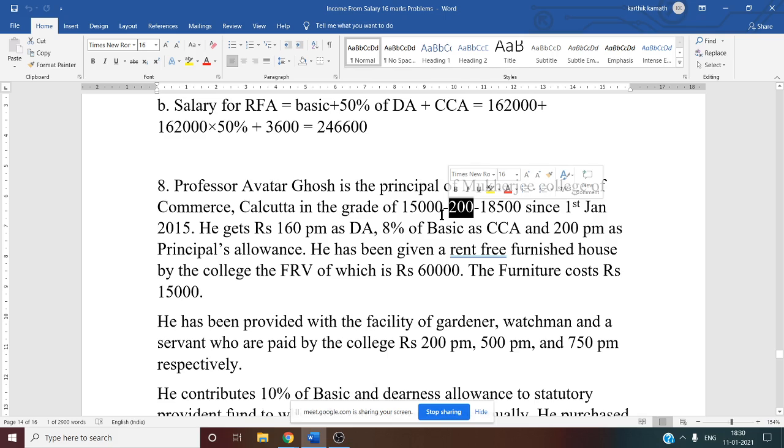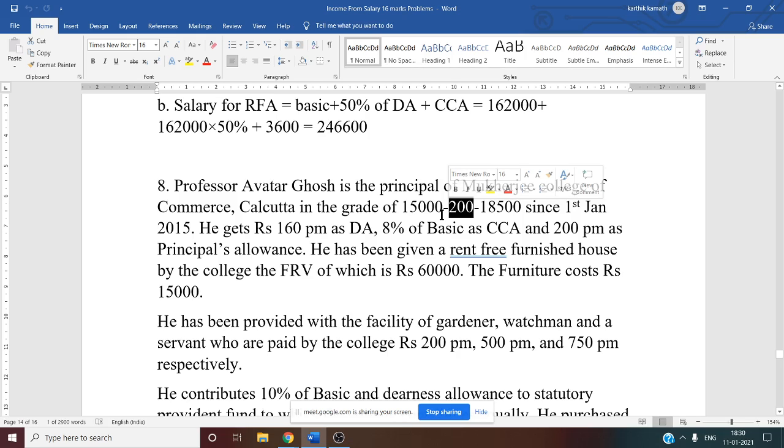But when the salary is due at the beginning of the month, that means March month's salary you are getting in the month of April 1st, April's salary you are getting on 1st of May, like that. So there is a change in calculation. Why? Because we are considering the financial year, that is from April to March. So that we have to see now.